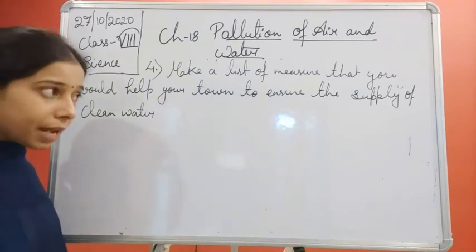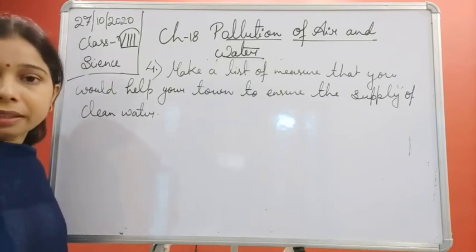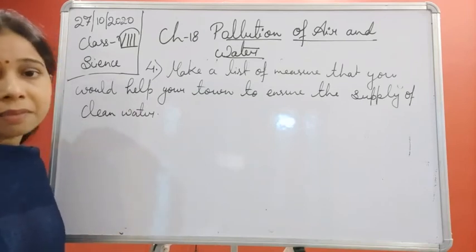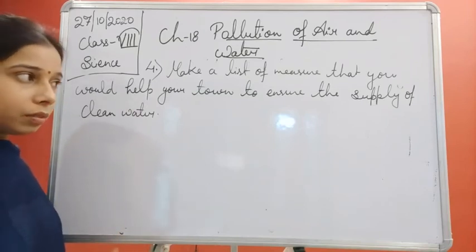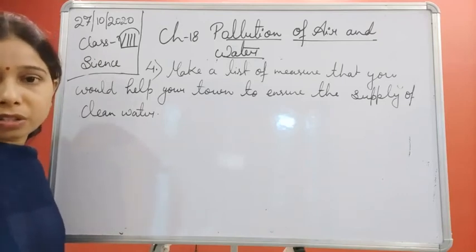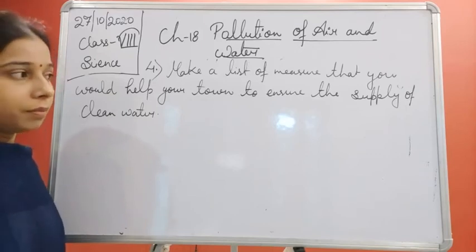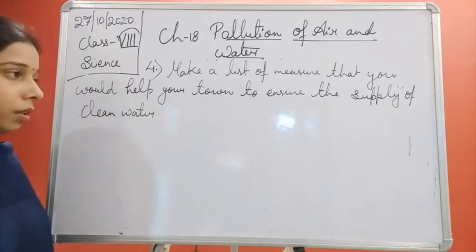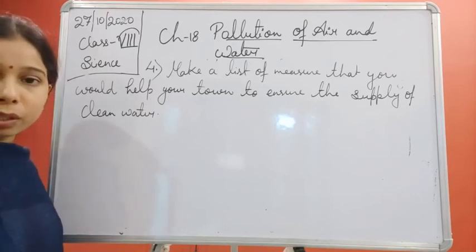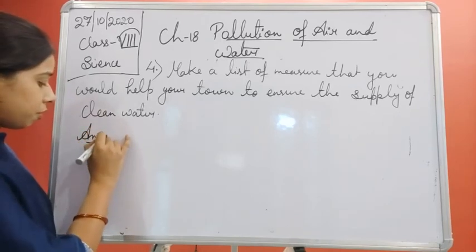We can make water fit for the people living in the town by cleaning it. The various steps involved are the measures we can take to make water fit and supply it to the town. We can clean the water using different measures, and these are the first measures that you can take.